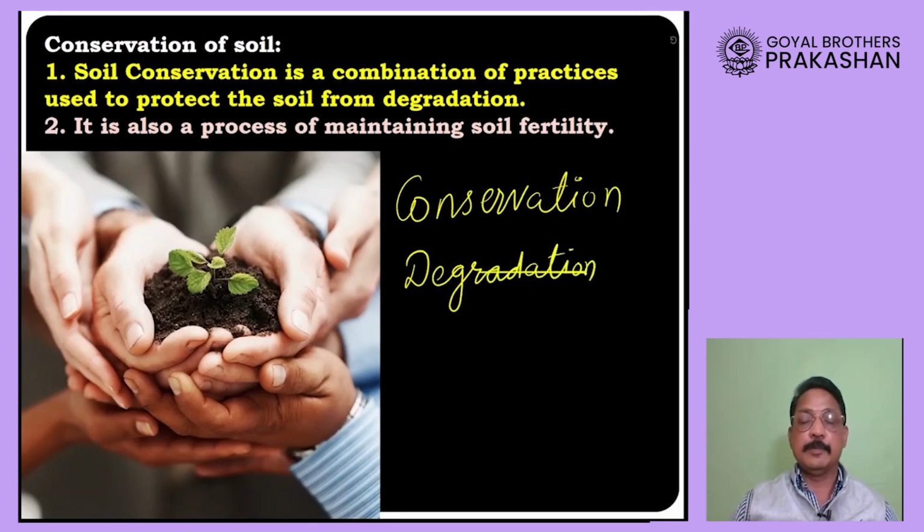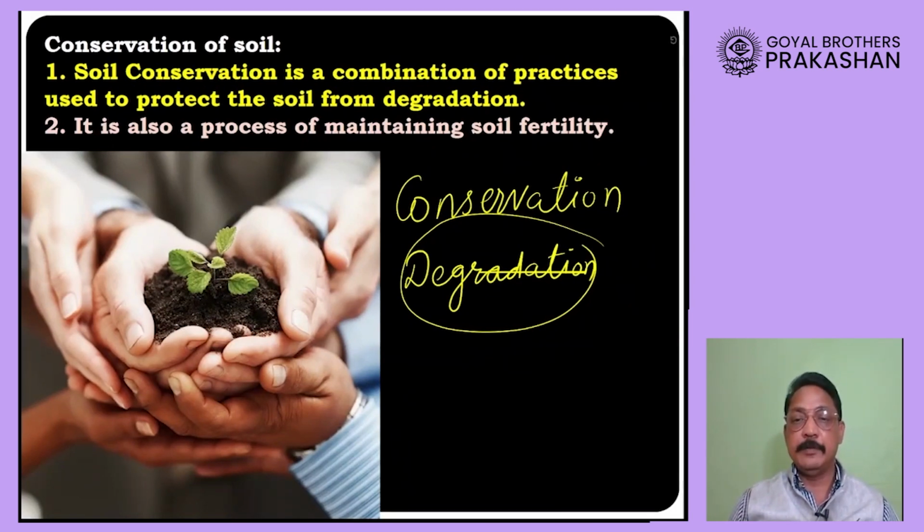It means it's a process in which soil loses the fertility, the layer of the soil gets reduced. When we take the steps to stop this degradation of soil, we call it by the name soil conservation. So thus it is a process in which we stop the soil erosion, and we also take the steps to maintain the fertility of soil.